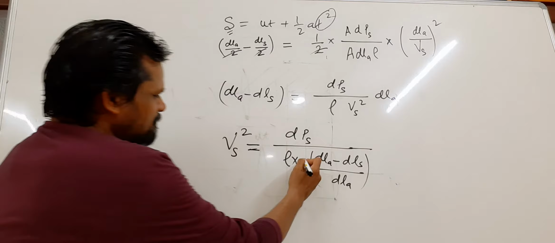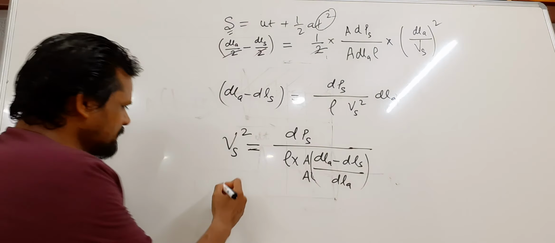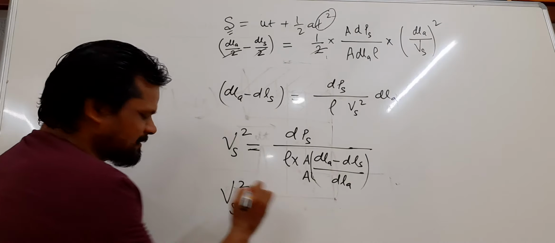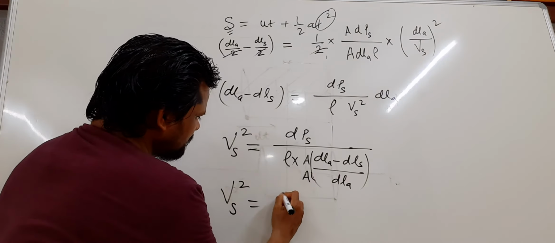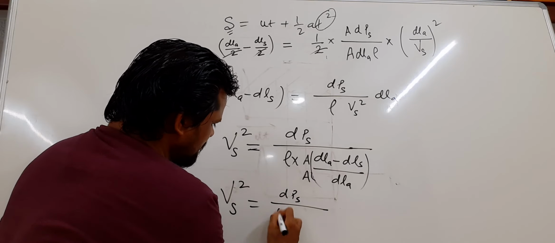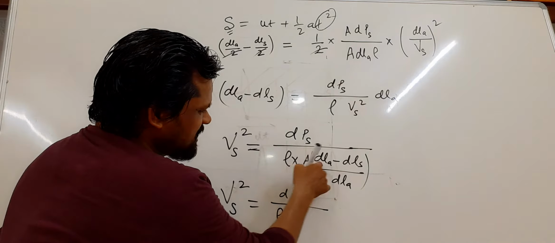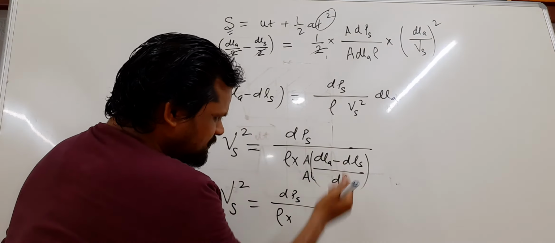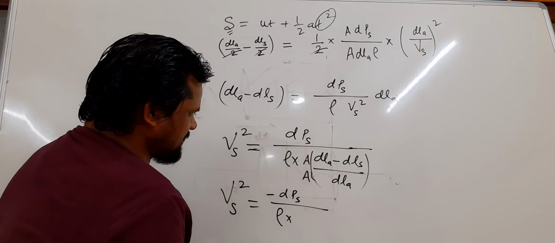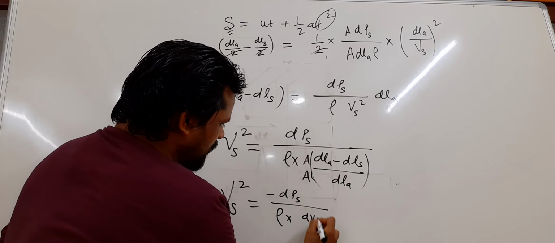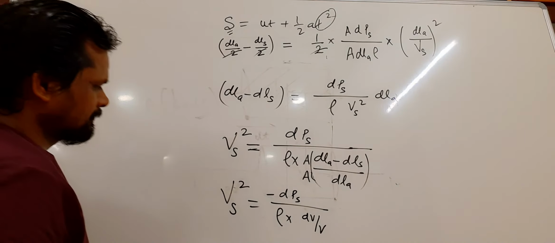See one thing, multiply here by A. So you will get Vs square equals dps rho, and this is the volume change. Volume change is defined as final minus initial, so keep the negative outside. So you get the change in volume by V, the original volume of air.